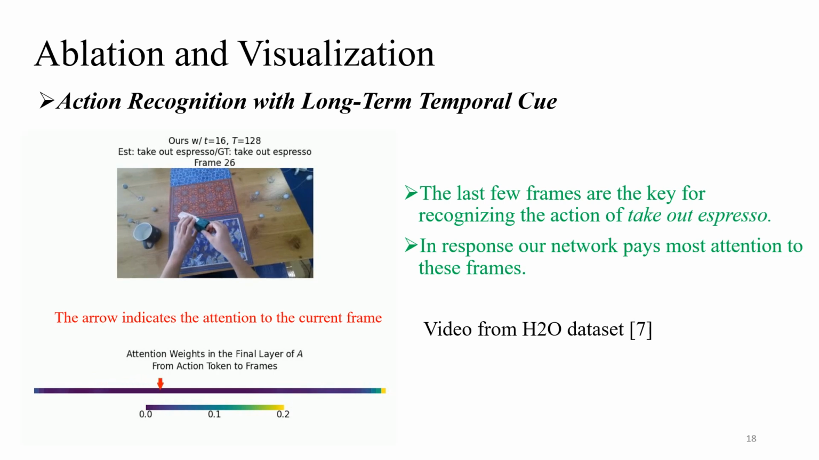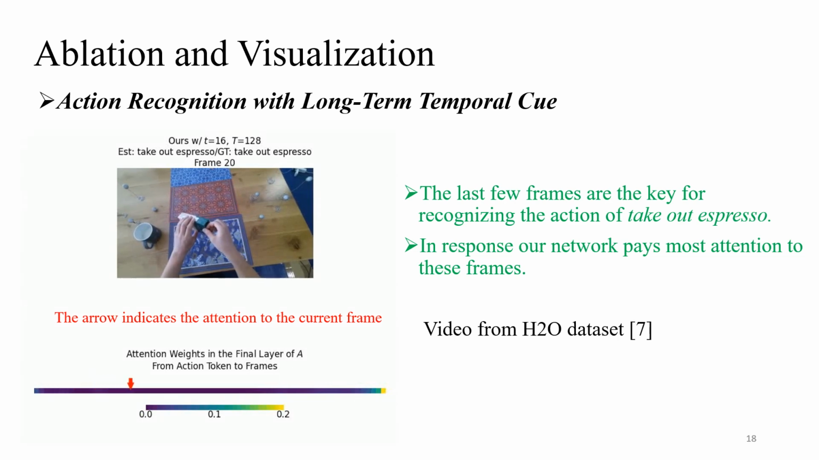For action recognition, we leverage a long time span for the action block and examine our learned action block, where for the final layer of the action block, we visualize the attention weights from the action token to the frame tokens. Here the demo video corresponds to the action of Take Out Espresso, whose action can only be judged by the last few frames depicting the process of taking the capsule out of the box. We observe that these key frames for action recognition are given the most attention. Furthermore, we provide more cases in our supplementary video, where the distribution of attention weights shows clear correspondence patterns with respect to different actions.